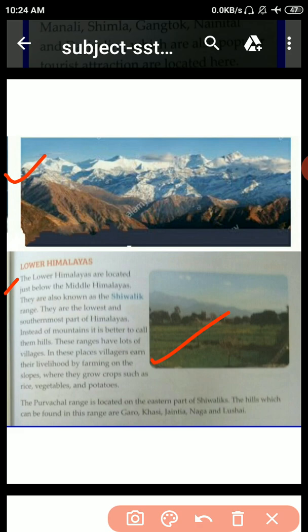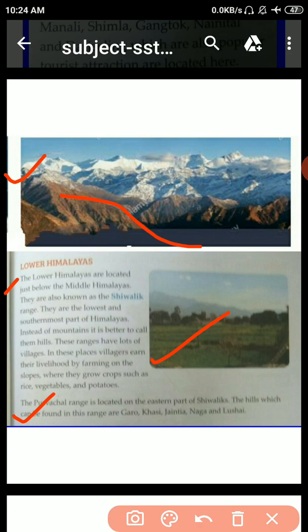These ranges have lots of villages. In these places, villagers earn their livelihood by farming on the slopes, where they grow crops such as rice, vegetables and potatoes. The Purvanchal range is located on the eastern part of Shivalik. The hills which can be found in this range are Garo, Khasi, Jaintia, Naga and Lushai.